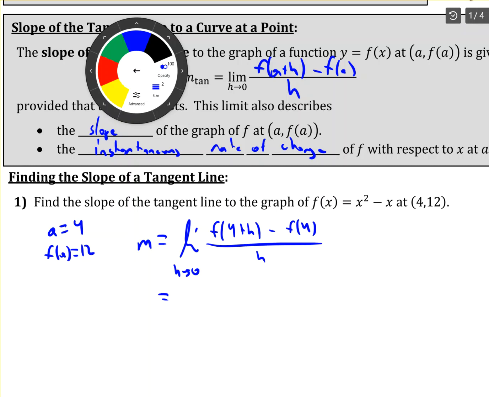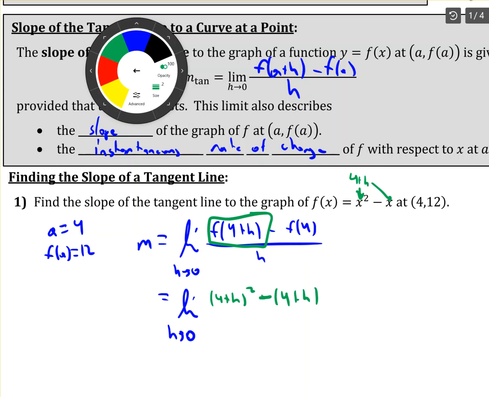If we plug 4 plus h in, let me color code this. Take 4 plus h and plug it in here and here. So I get the limit as h goes to 0 of 4 plus h squared minus 4 plus h.